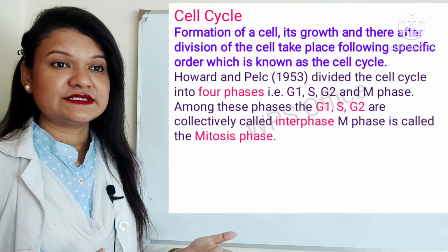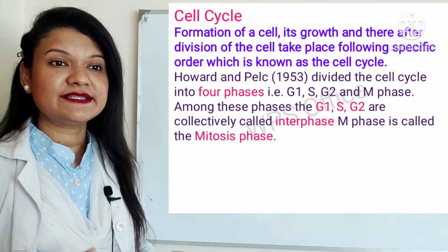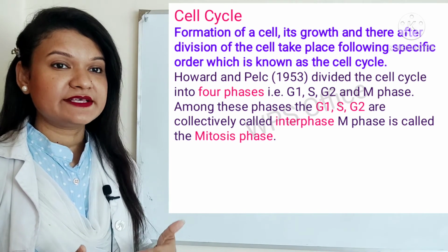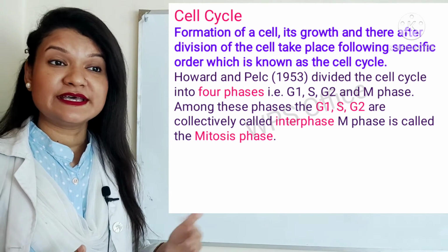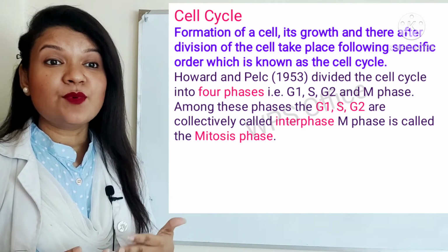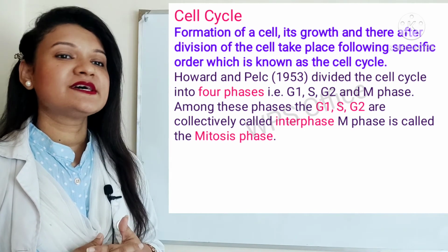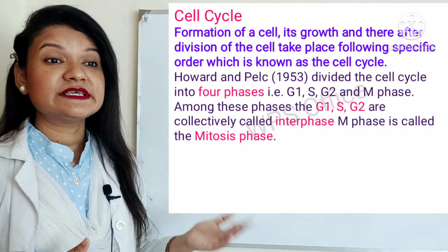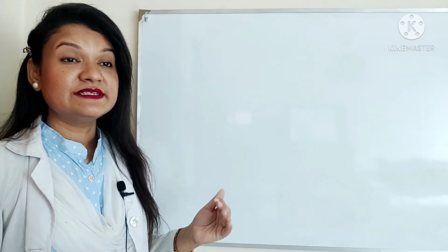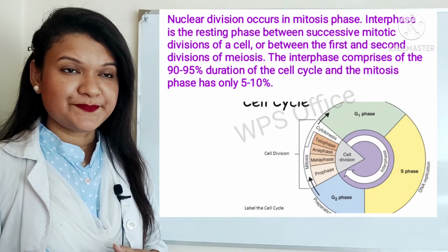Howard and Pelc in 1953 divided the cell cycle into 4 phases, that is G1, S, G2 and M phase. Among these phases, the G1, S, G2 are collectively called interphase and M phase is called the mitosis phase. Nuclear division occurs in the mitosis phase.